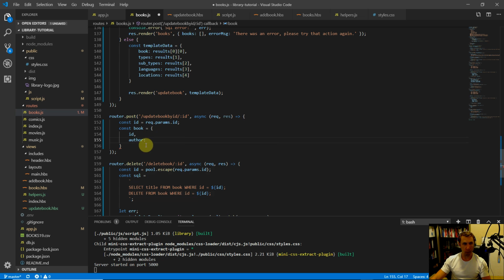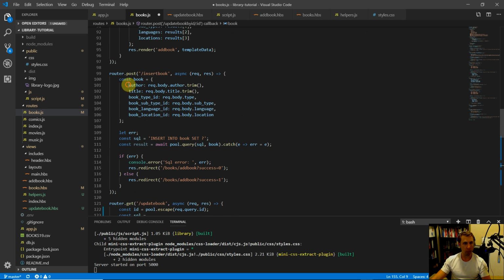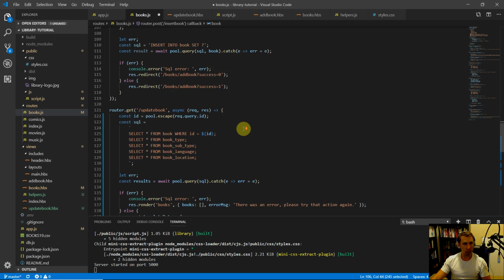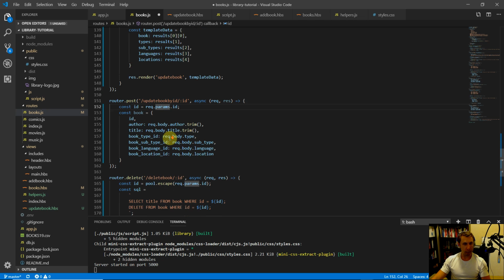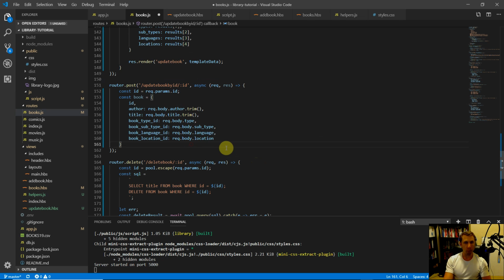Author, in fact, I'm just going to go ahead and copy because it's going to be very close to the add book, which is up here. Let's copy all this, come back down, paste it under the ID. So we have rec.body.author.trim, rec.body.title.trim, type, subtype, language, location. Okay, perfect. There's our book object.